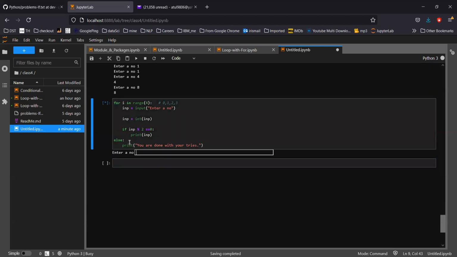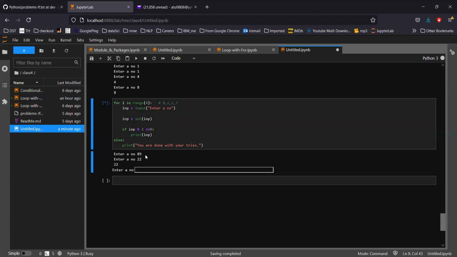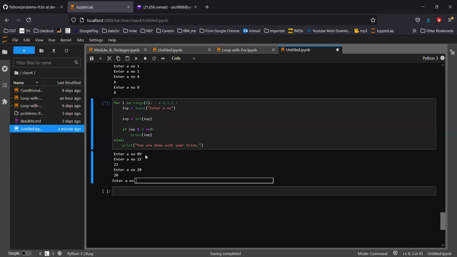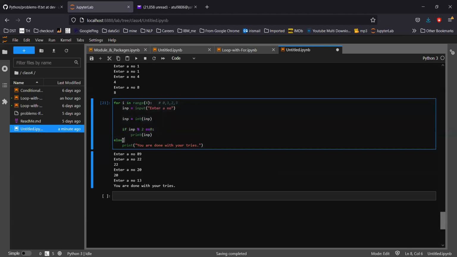Okay, so now what will happen? Enter a number: 89. Obviously, because I'm only printing a number when it is even. Else I'm simply going back to the loop. 22, yes. 20, okay. 13. And the last, as soon as it goes out of this loop, this will print "you are done with your tries."